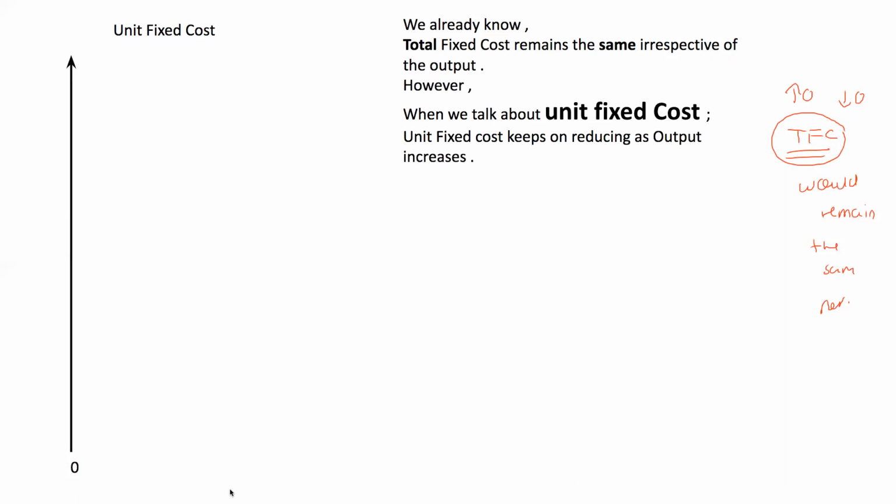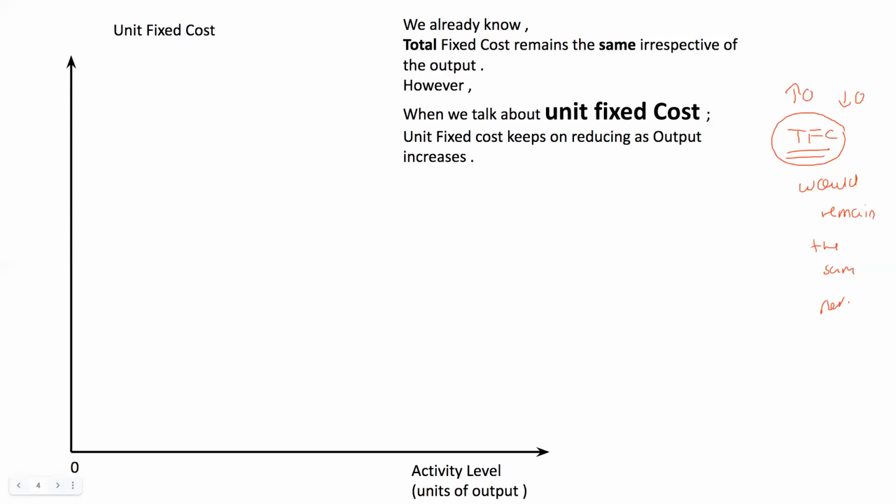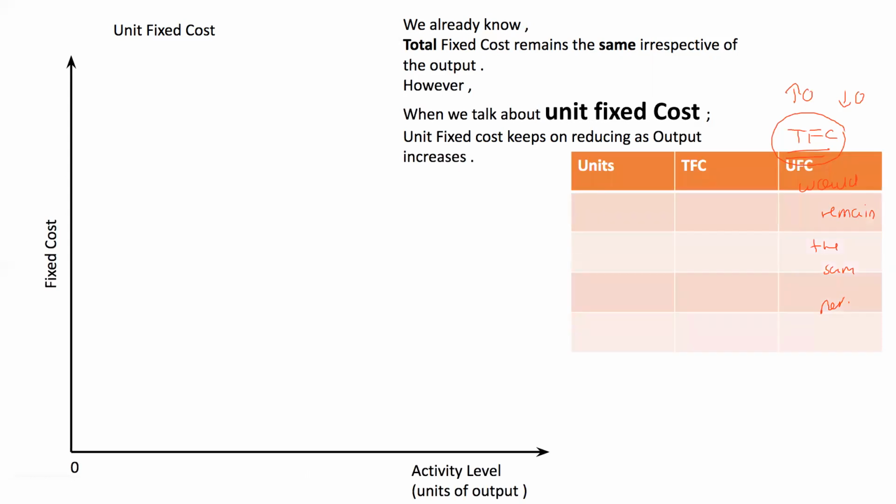Let's take an example. The y-axis would represent my unit fixed cost. The x-axis would represent the activity level. Now let's do it with one example. Supposing I am producing 500 units and my total fixed cost is $10,000. Let's find out the unit fixed cost: $10,000 divided by the number of units that I produce. So my unit fixed cost will come up to $20.